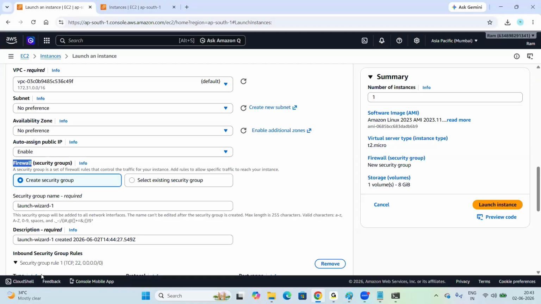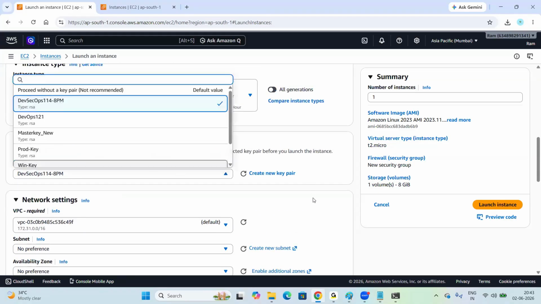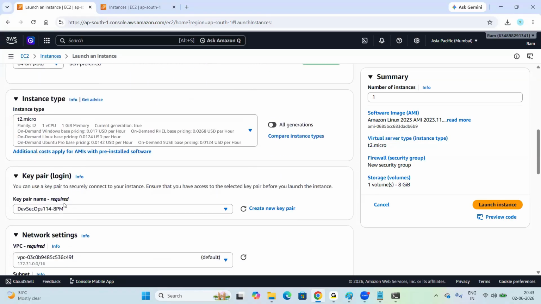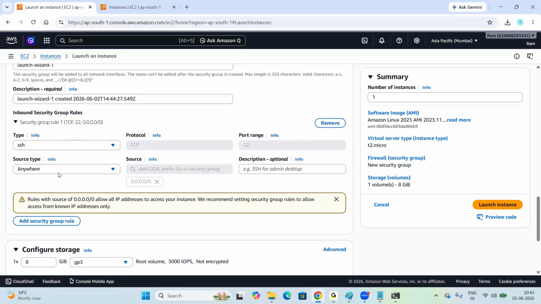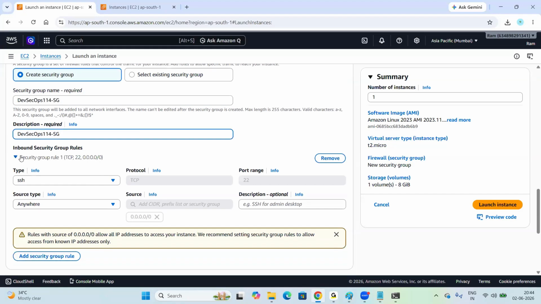So now here we need to create one firewall, which is a security group. Now I want to create one security group here, and I want to give the same name here. Yeah, 114 as zip security group I want to create. So description also I want to give the same. Yeah. Next one, look at my screen, everyone.